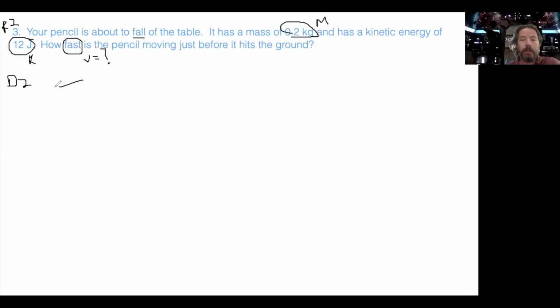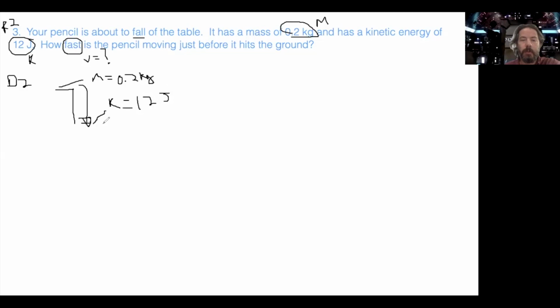Okay, it's about to fall off a table, and when it falls, it has a mass equal to 0.2 kilograms. And the kinetic energy just right here at the bottom, so K is right there at the bottom, is going to be 12 joules.